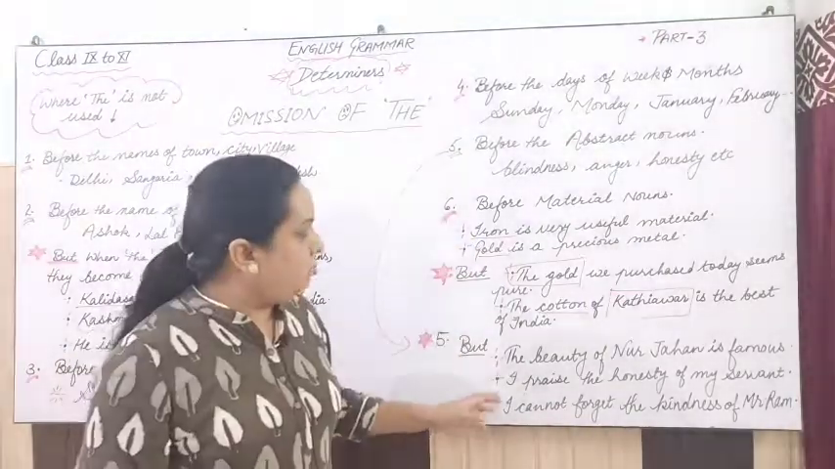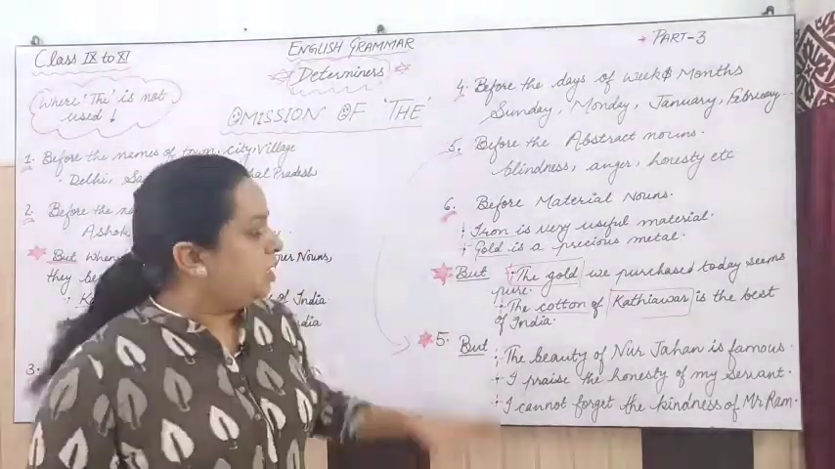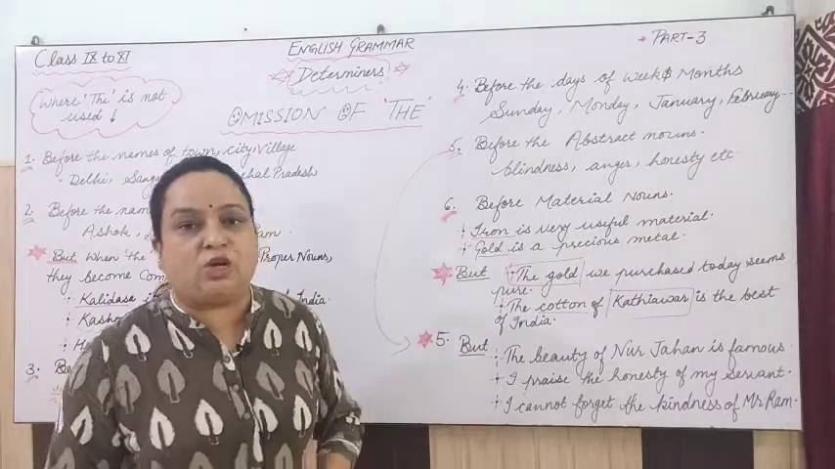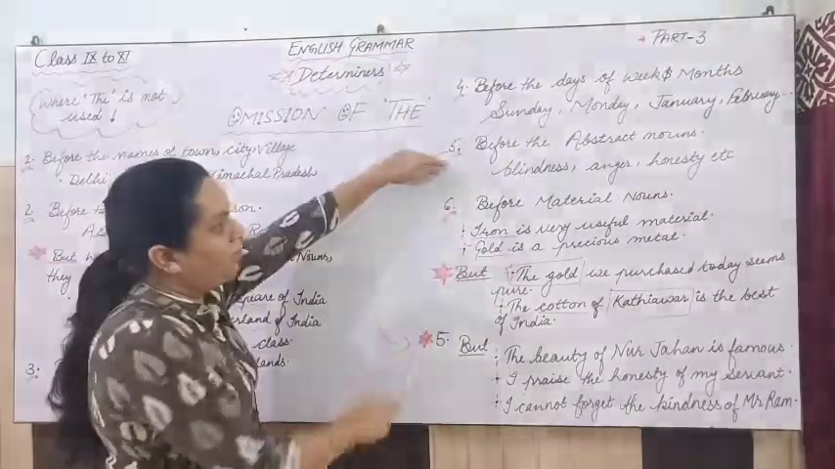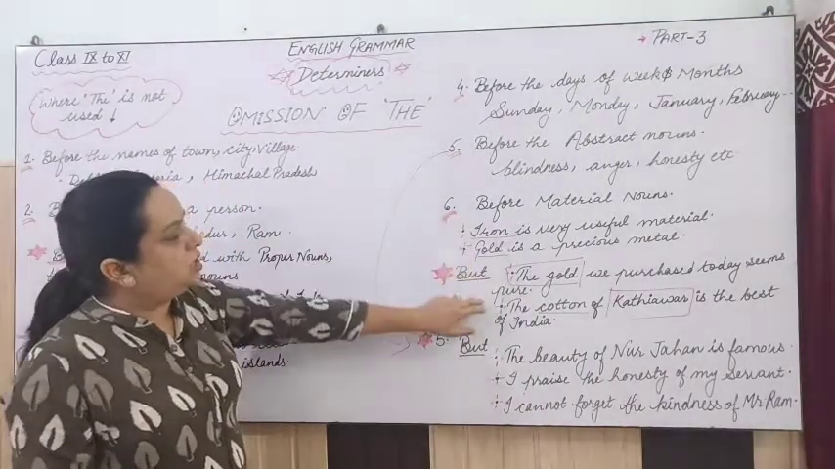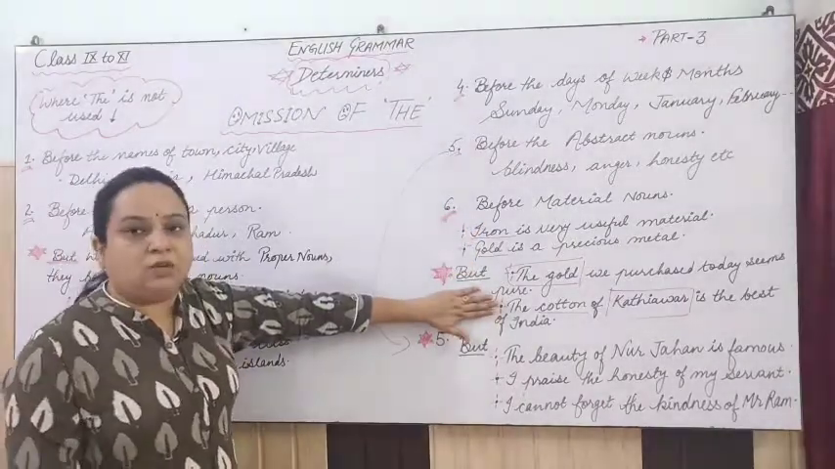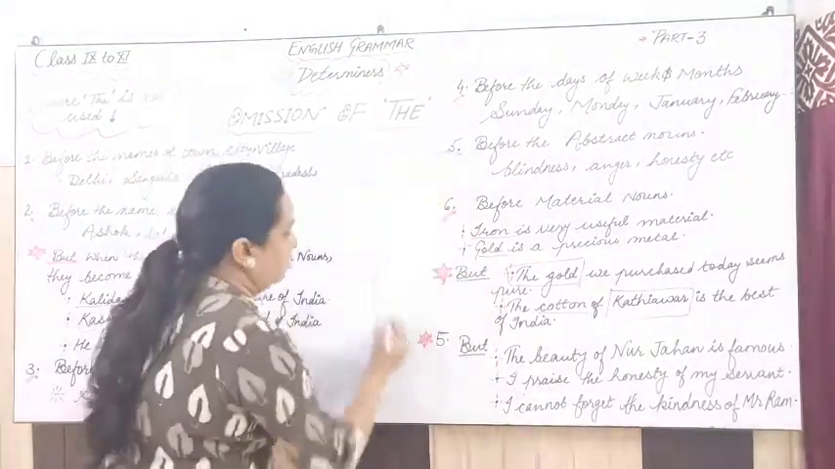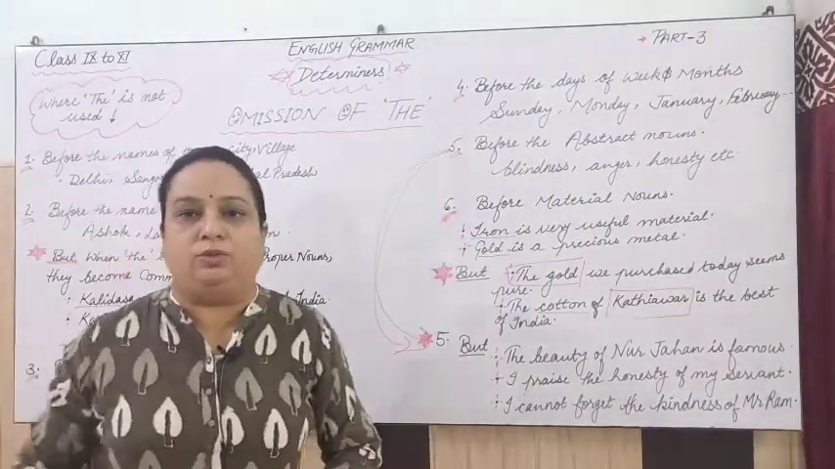I will give you 4 or 5 more rules for the omission of the, but before that you just take the screenshot with the exceptions. Please take care, the exception of rule number 5 where it is abstract noun is written here, and the 6th rule is here, which is material noun, and the exception is written here only. So please take care. Note it down with the exception. Take the screenshot and note it down.